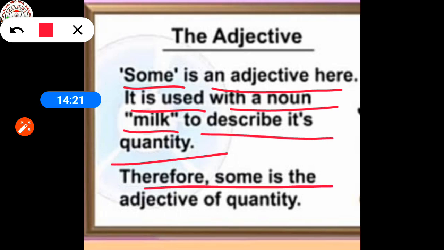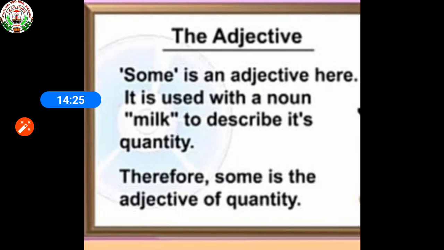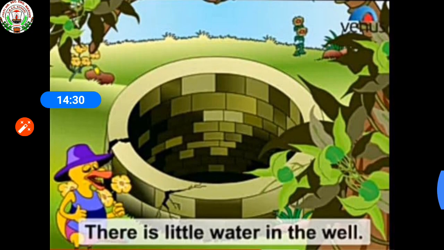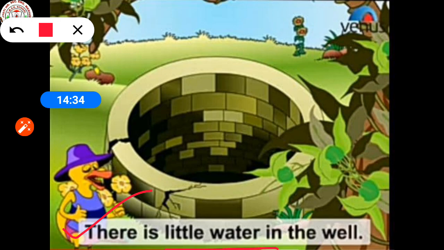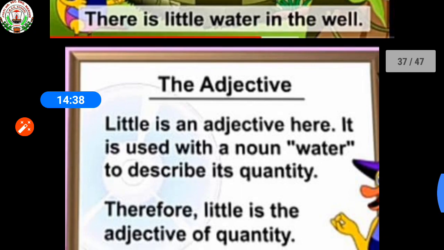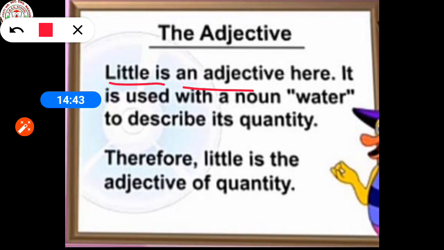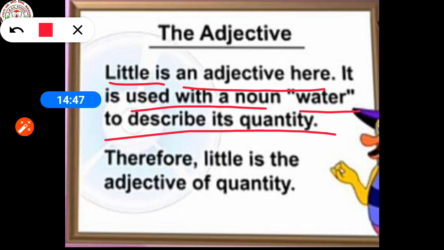So therefore, some is the adjective of quantity. One more example: there is a little water in the well. Here, little is an adjective. It is used with the noun water to describe its quantity. So therefore, little is the adjective of quantity.